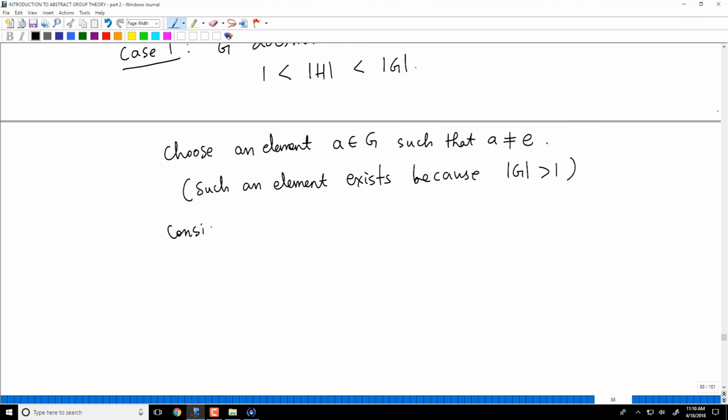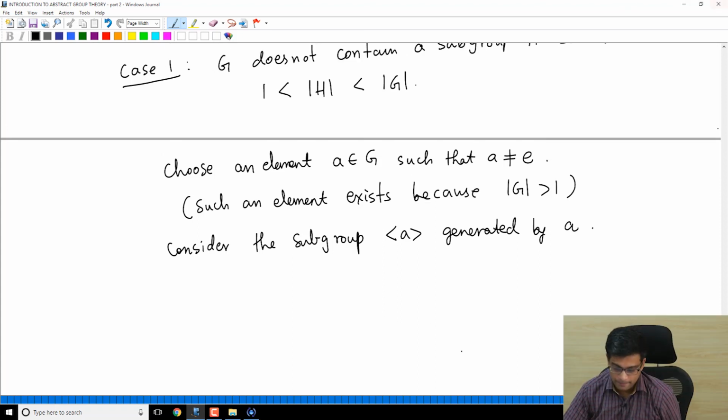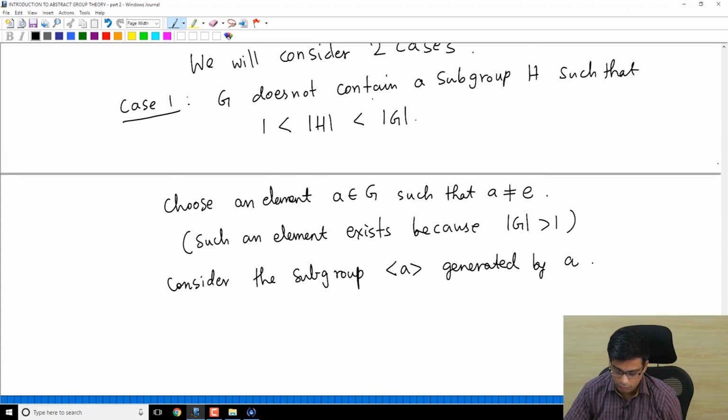Consider the subgroup generated by A. Now what are we considering in this case? In this case we are assuming that G does not contain a subgroup H which is non-trivial and proper.